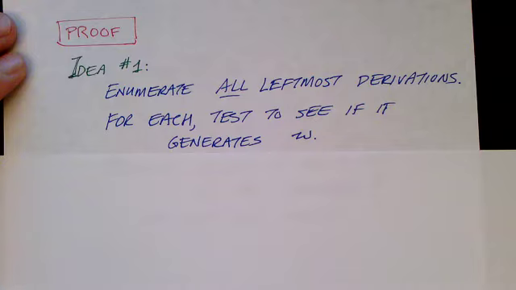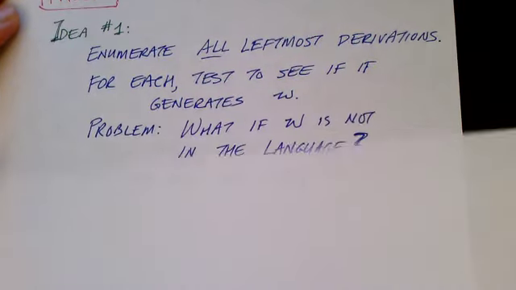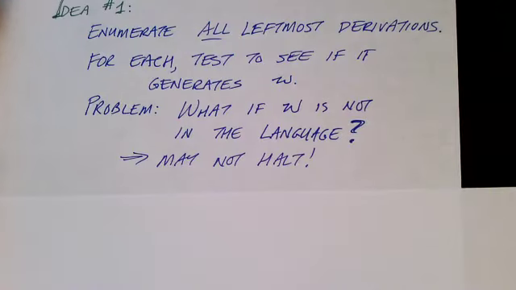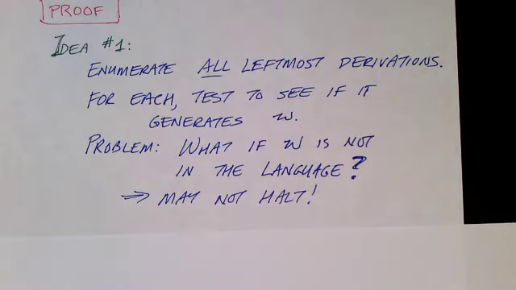Of course, there's a major problem to this approach, and that is, what if w is not in the language? What if we're asked to determine whether w is in the language generated by a particular context-free grammar, and the answer is no, it's not? Well, this idea is really bad because it won't halt in that case. I've already told you this is a decidable problem, so this is not an algorithm for that, because this algorithm will not halt if w is in fact not in the language. So we need a better approach.